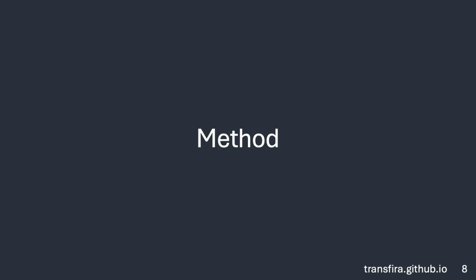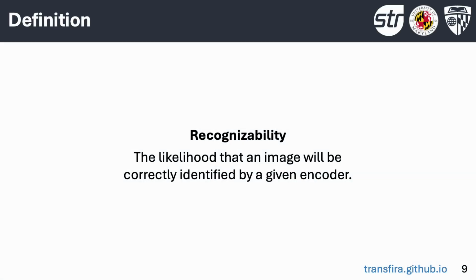Now, we will introduce our TransFIRA method. TransFIRA defines recognizability as the likelihood that an image will be correctly identified by a given encoder. This is different from image quality, which is not necessarily aligned with the given encoder's decision geometry.